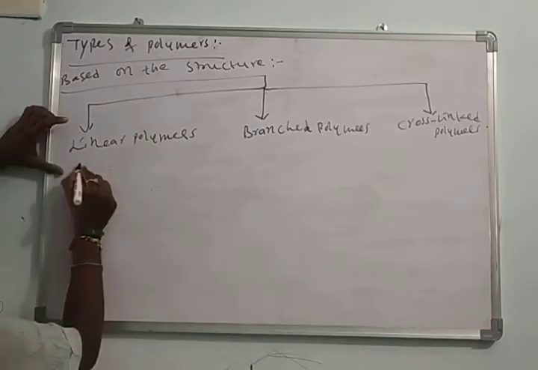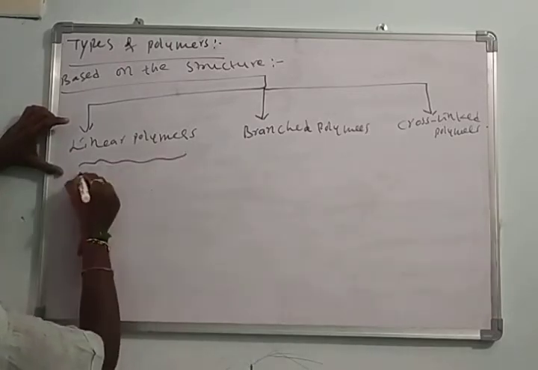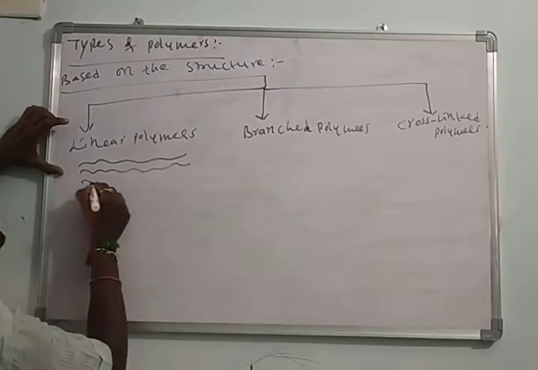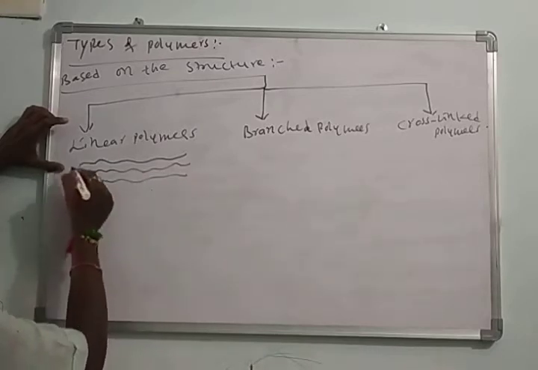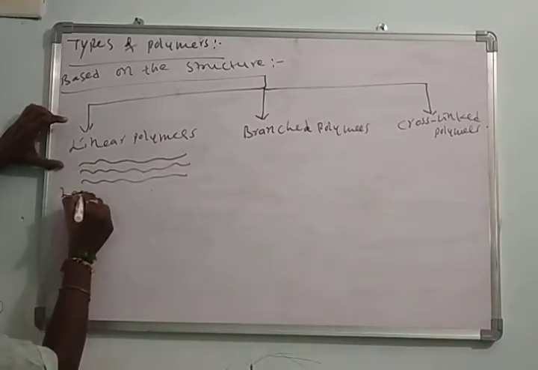Linear polymers means straight chain polymers. There is no branching, only straight chain. These are also called long chain polymers.